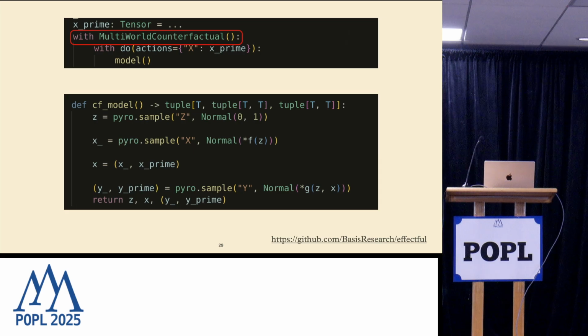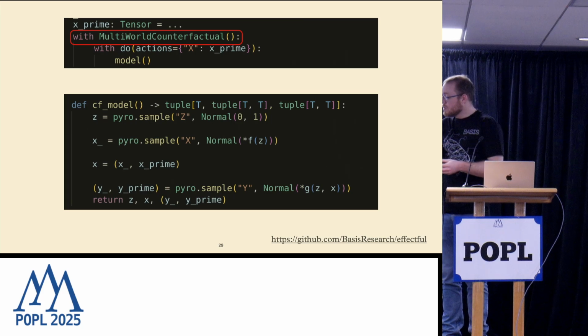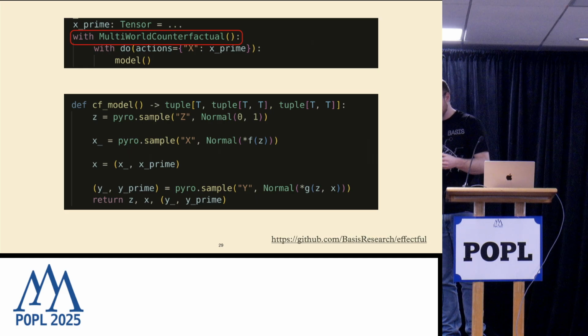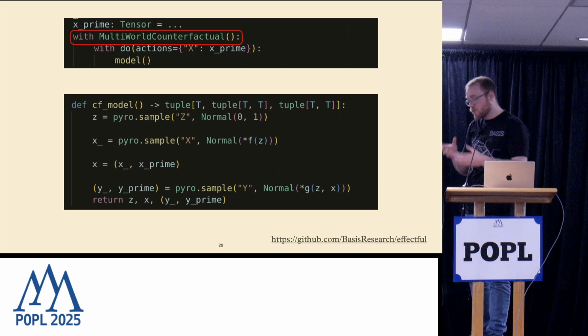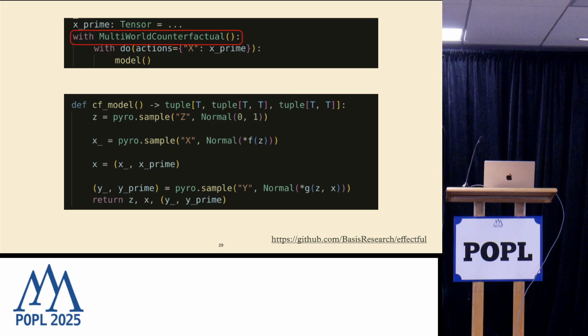One way that we might want to override it is to compute counterfactuals. So if we'd like to intervene and then think about not just the intervened world, but also the factual world, we can do that by applying another effect handler called multi-world counterfactual that replaces that intervene effect with something that, instead of returning the interventional value, returns both values and continues threading both values through the rest of the model. So what we get now is a counterfactual program that when we sample from it, we get values from both the real world, the model world, and the intervened world, and we can compare those values directly because they share randomness in all the places where we didn't intervene.